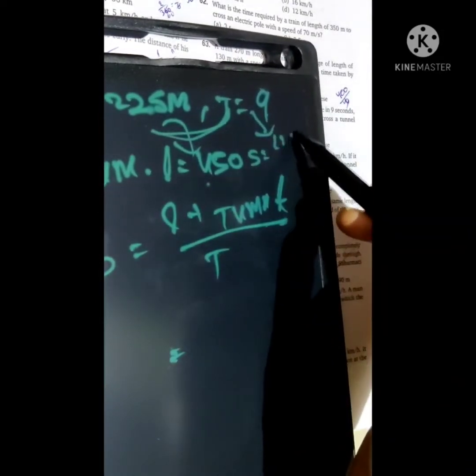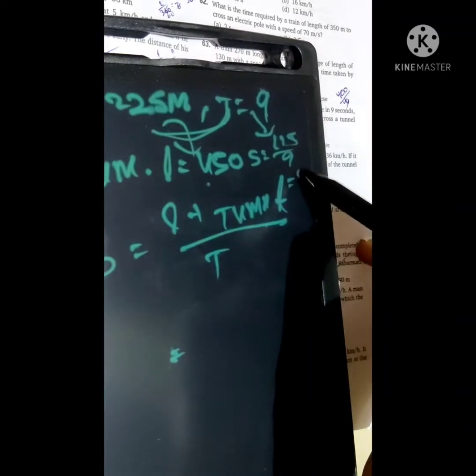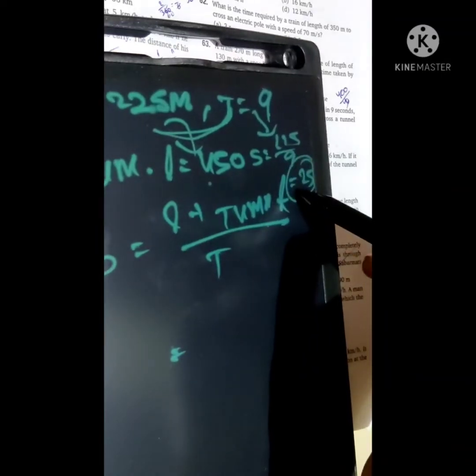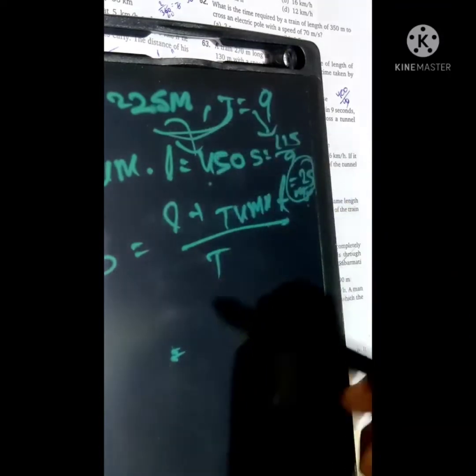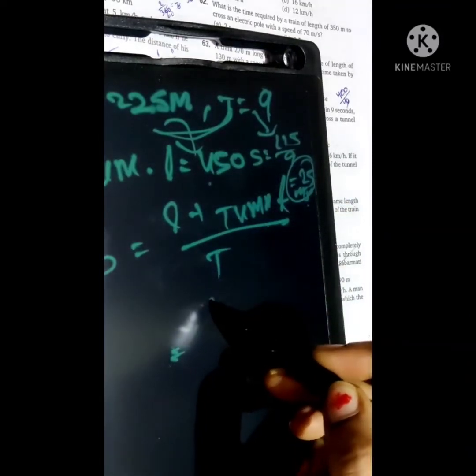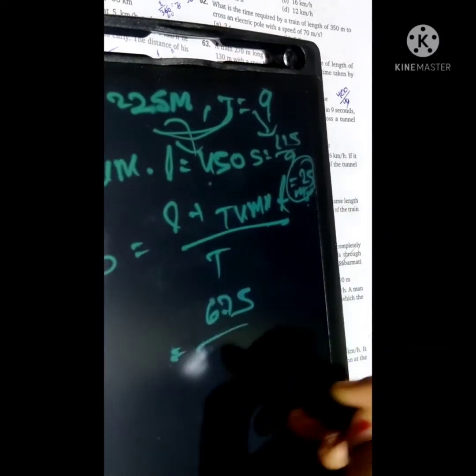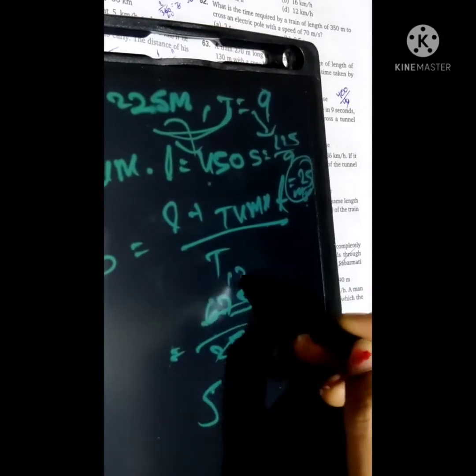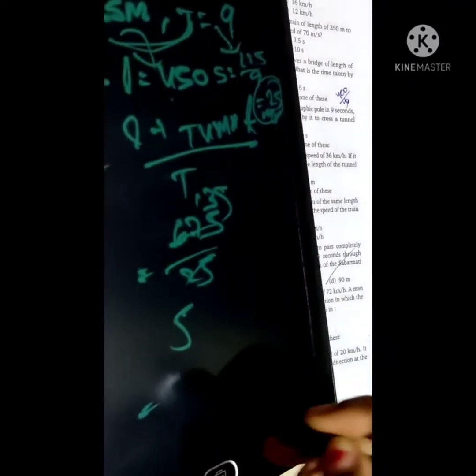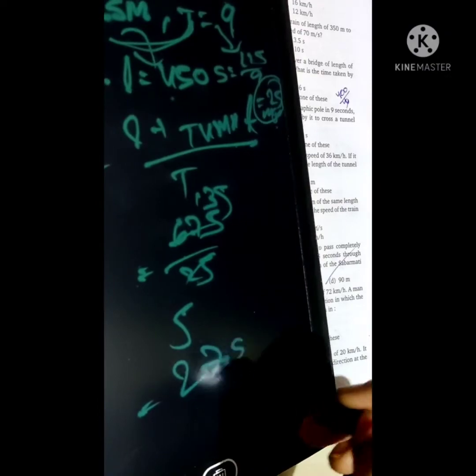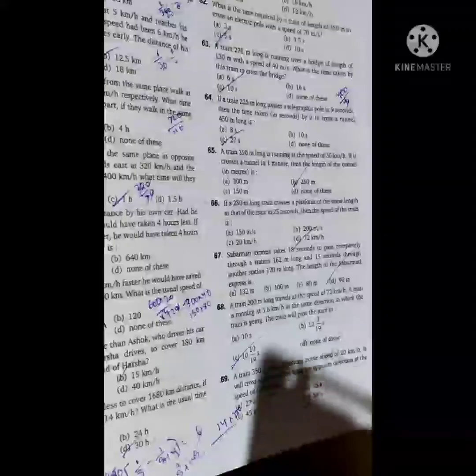That is 225 by 9, it means 25 meter per second is the speed of the train. So here, the total distance is 225 plus 450, which is 675, divided by 25. So 27 seconds is the answer of this question.